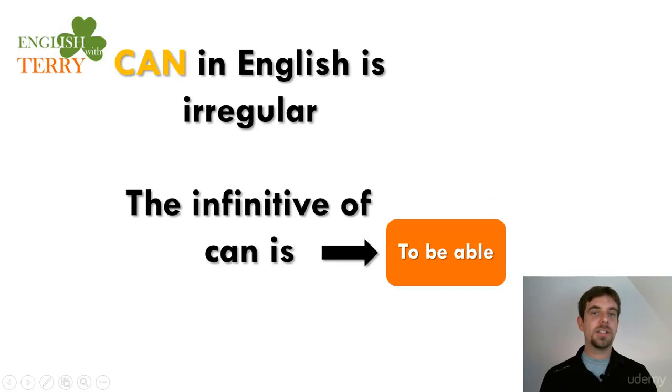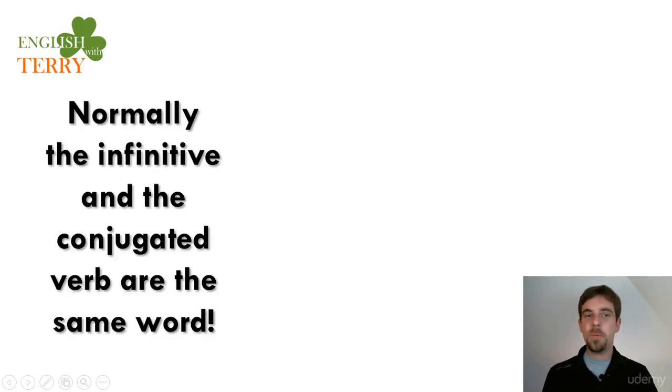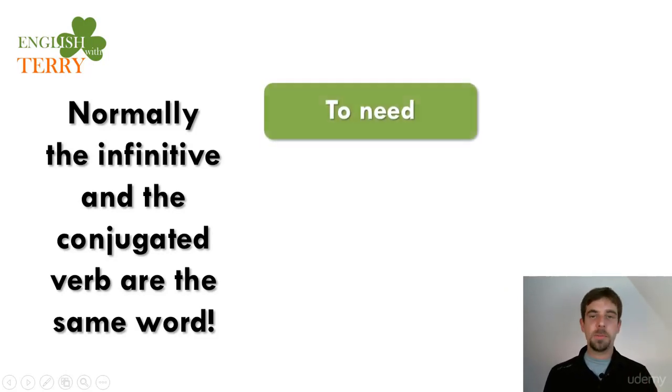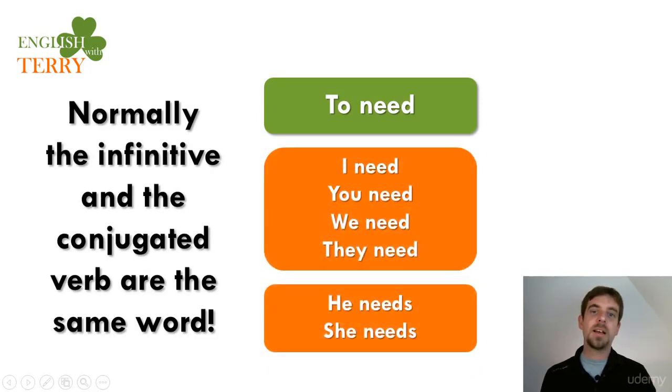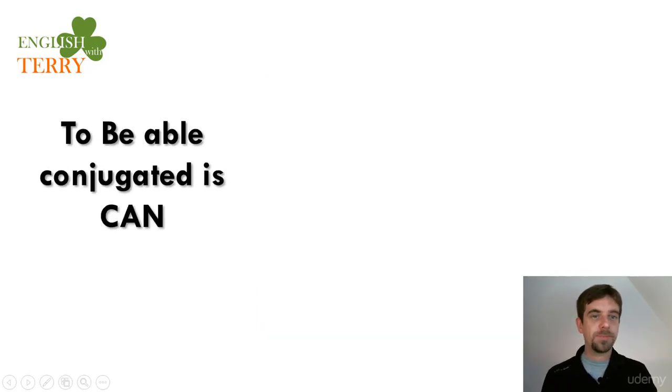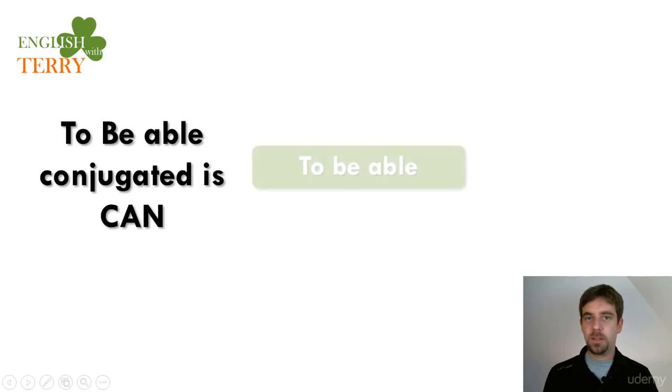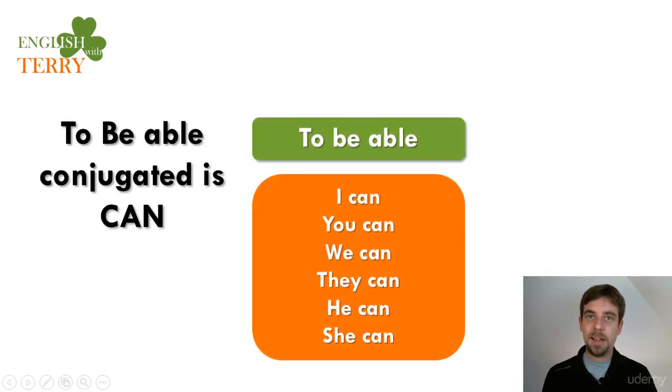Can in English is irregular. It's weird. It's strange. Because the infinitive of can is to be able. Normally the infinitive and the conjugated verb are the same word. For example, to need: I need, you need, we need, and then he and she has an S, but it's basically the same word. This is why can and to be able are completely irregular and weird. So to be able conjugated is can.